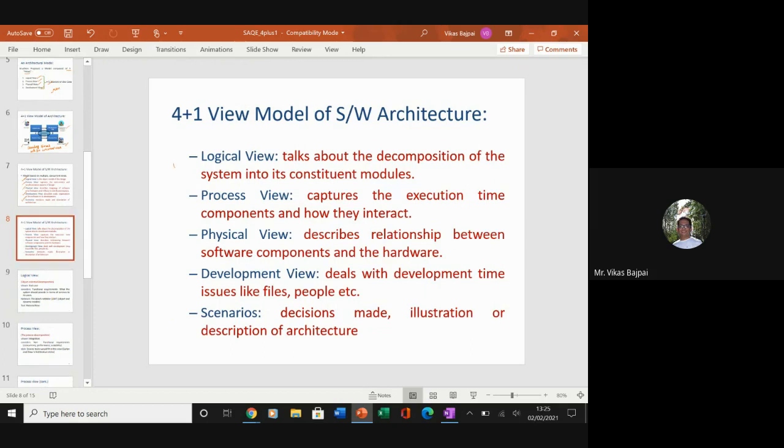So your logical view is talking about the decomposition of the system into its constituents. And we'll see with an example so the things will be much more clearer. The process view captures the execution time components and how they are interacting. Then your physical view is describing the relationship between your software components and the hardware. The development view is dealing with the development time issues like files, people, and so on and so forth. The scenario is like the decision made or the illustrations or the description of the architecture.